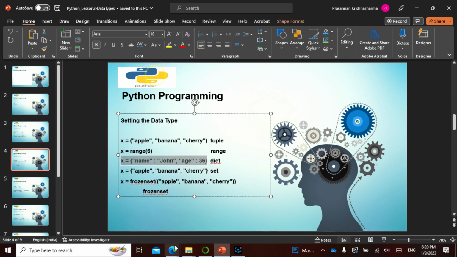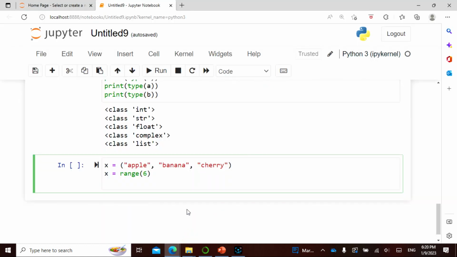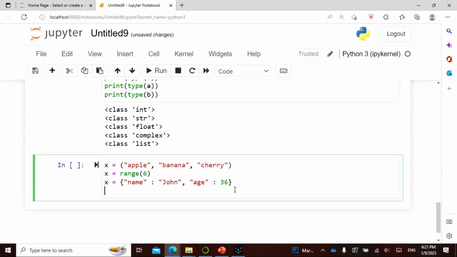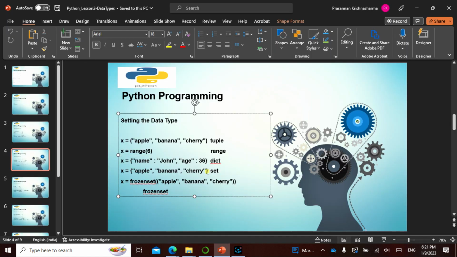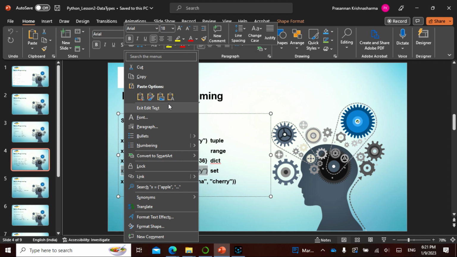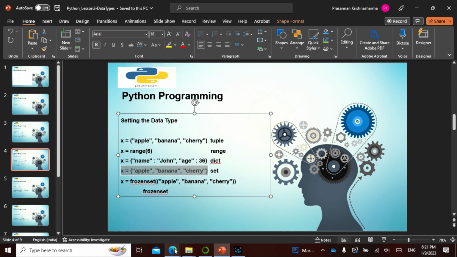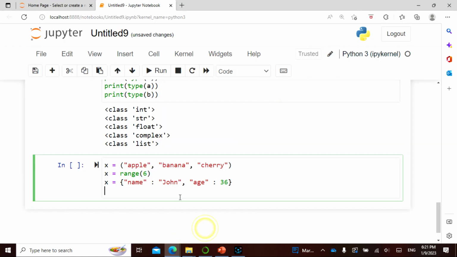I'm going to show you one thing here. Curly brackets, for the name it is John, for the age it is 36. So basically John is the name, age is 36, in curly brackets. I'm going to say again the same curly brackets. Let us not worry about the frozenset right now.